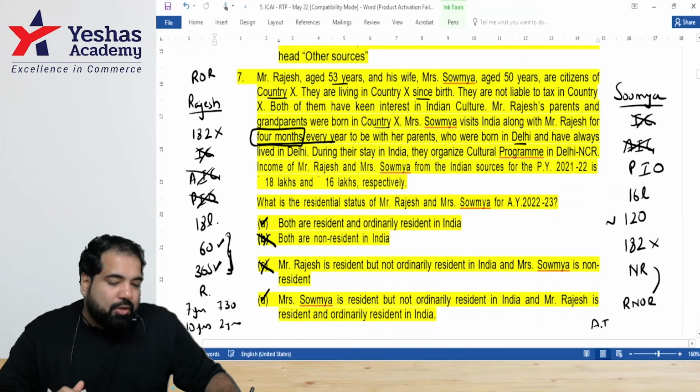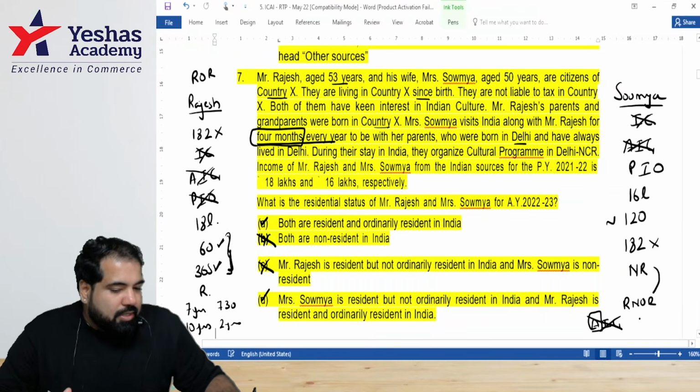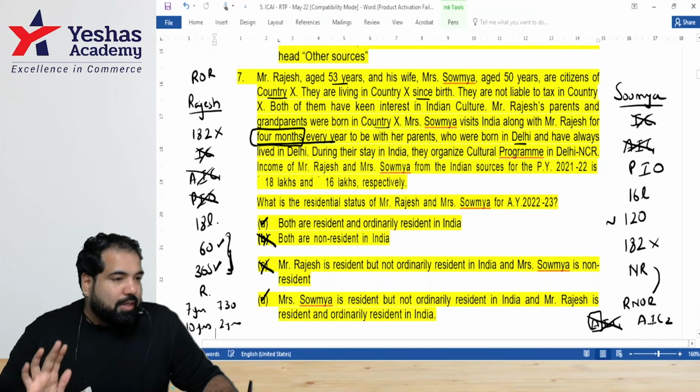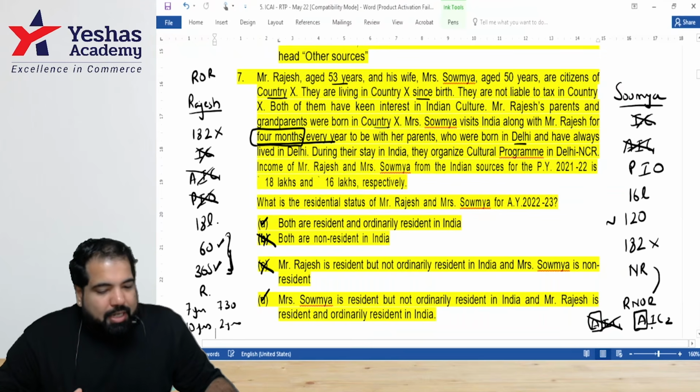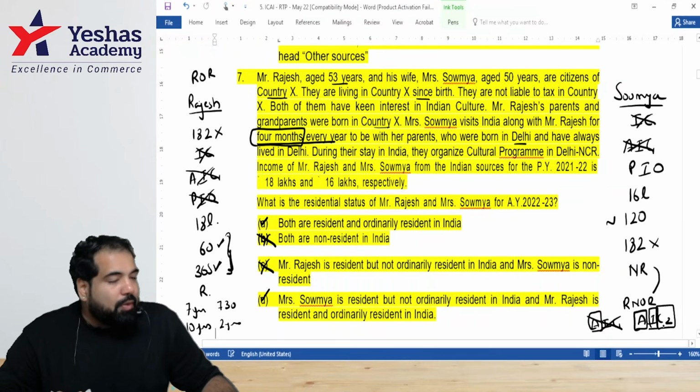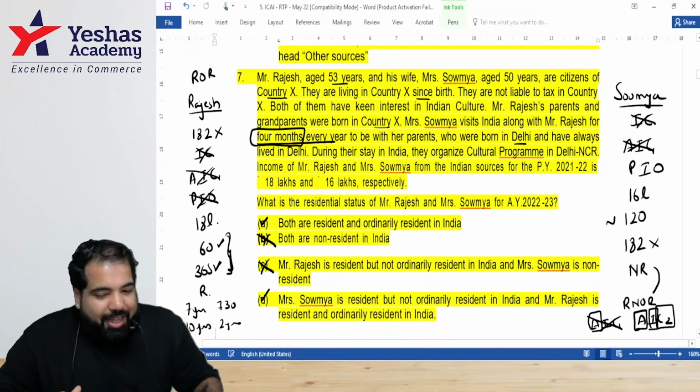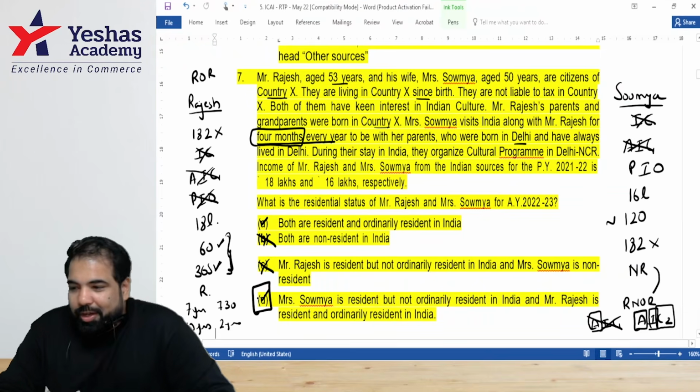Why will AIC not apply to her? Because she is not an Indian citizen. But will AIC 2 apply to her? Let's check. Is she an Indian citizen or a PIO? Yes. Is the Indian income more than 15 lakhs? Yes. And is she fulfilling that 120 days criteria? Yes. So she's a R and OR, guys. So what is the answer? D. So many of you all have given the right option.